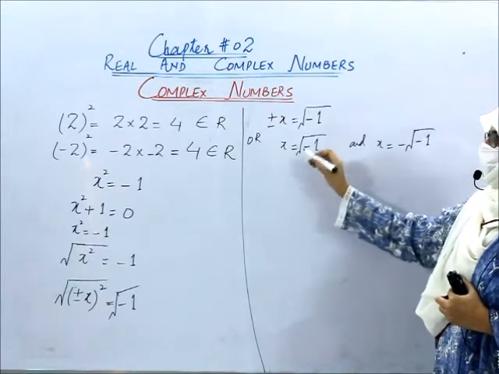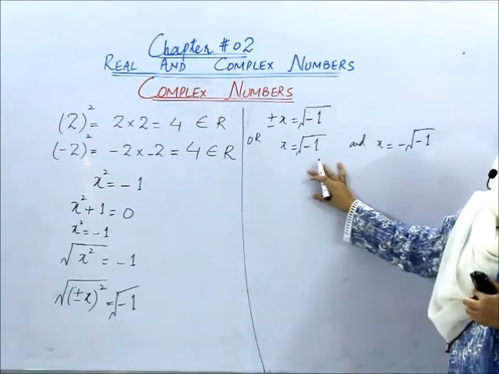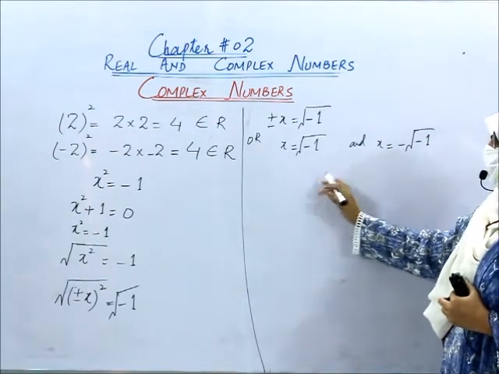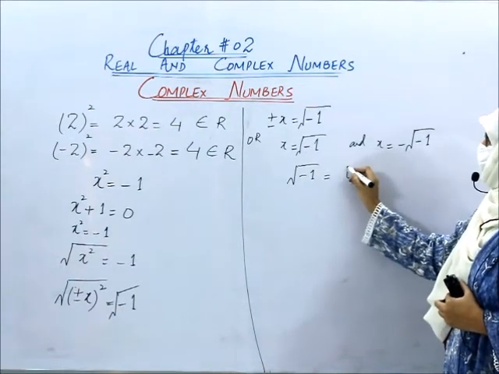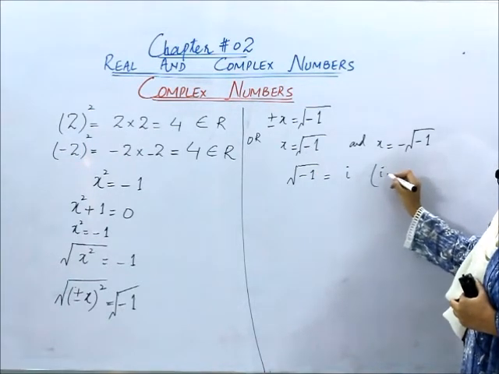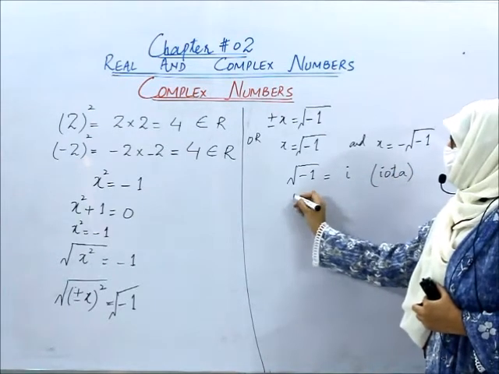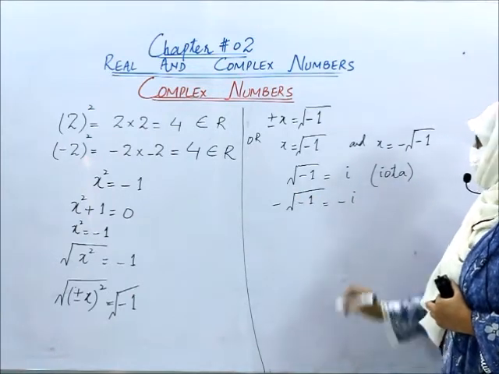Now what about this number? Does this number exist in the set of real numbers? No. Here we have to introduce a new set of numbers which are called complex numbers. Square root of minus 1 could be written as iota. How we pronounce it? This is iota. Similarly, minus square root of minus 1 would be minus iota.